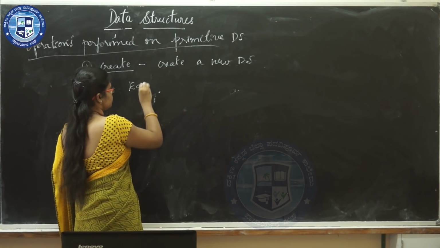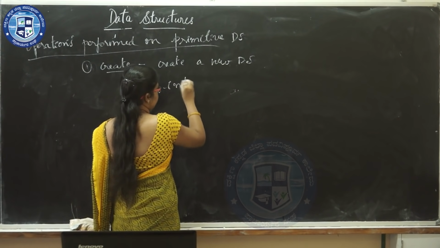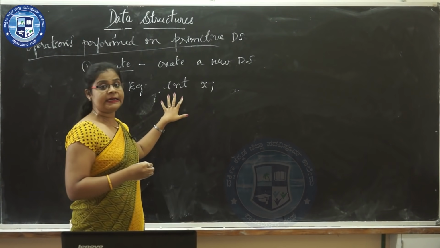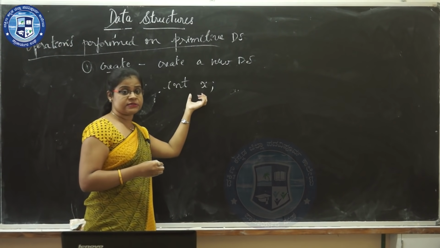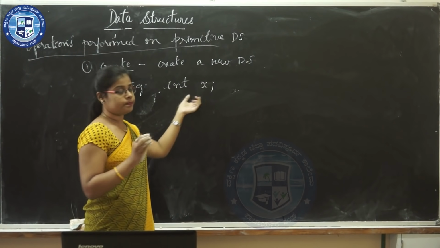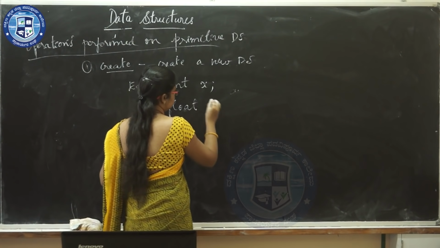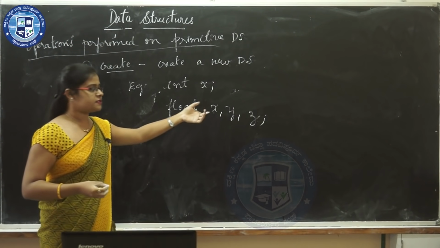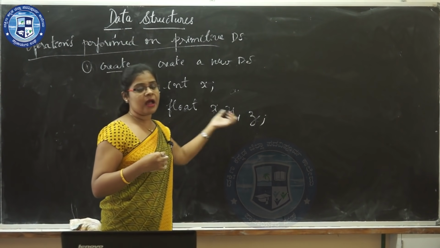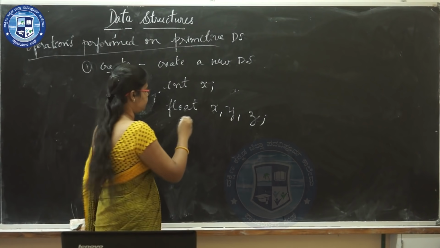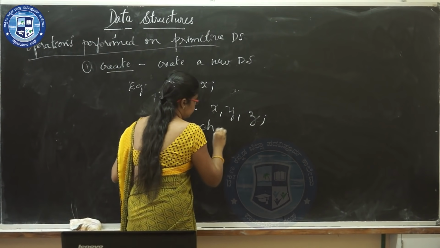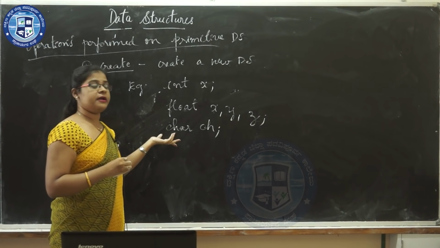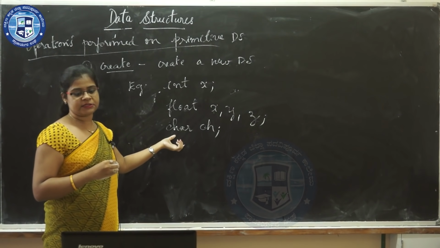Example: int x. Now I have declared a variable x which is of integer data type, and the variable x holds only one integer value. Float x, y, z. Here three variables x, y, z are declared as float variables. Another example, char ch. Now ch is a character variable which is of type char, and it holds only one character value.